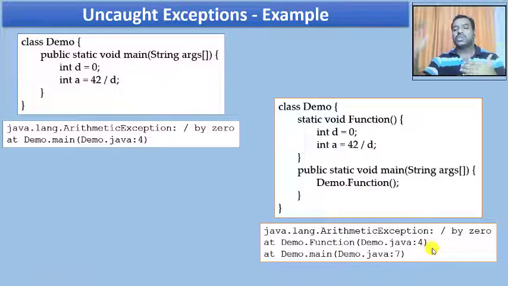Now just look at how it puts the stack. I'm going to push the demo main function, upon that I'm going to put the function, and upon that I'm going to put the type of exception, and I'm going to start printing by popping out that information. Hence you can use this stack trace whenever you want to debug your program. Using this I can know exactly where the exception occurred and I can start debugging. So the stack trace will be useful for debugging your program.